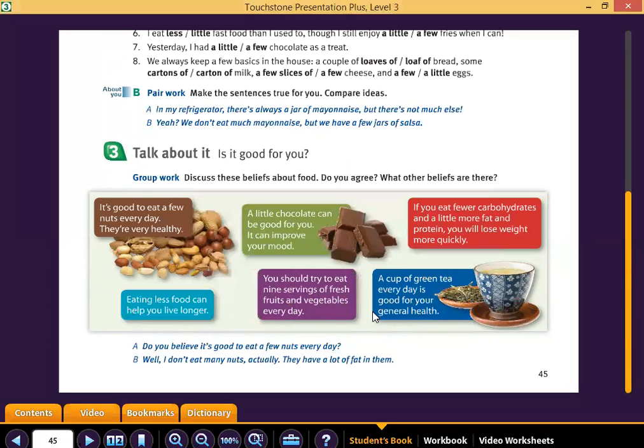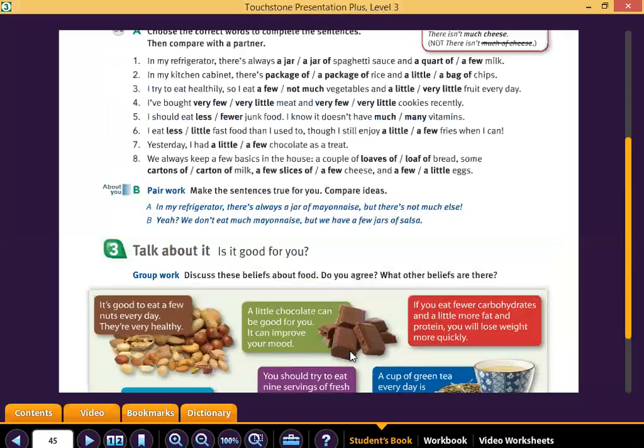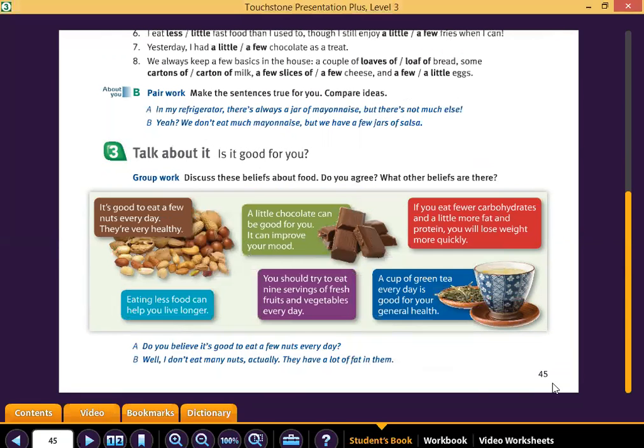Think deeply. Thank you very much. This is the last part of page 45.